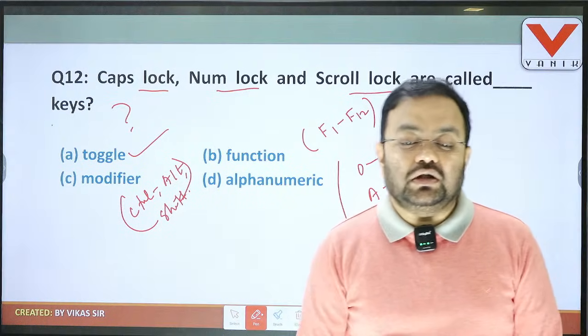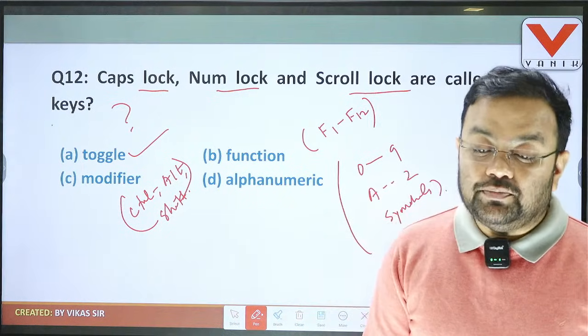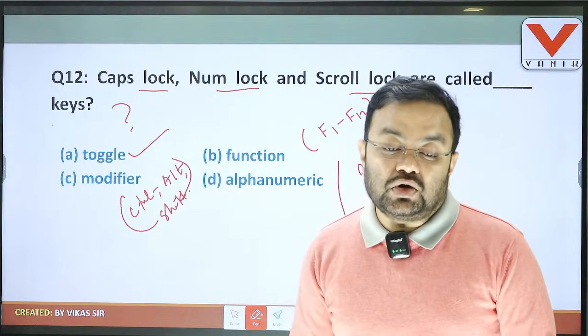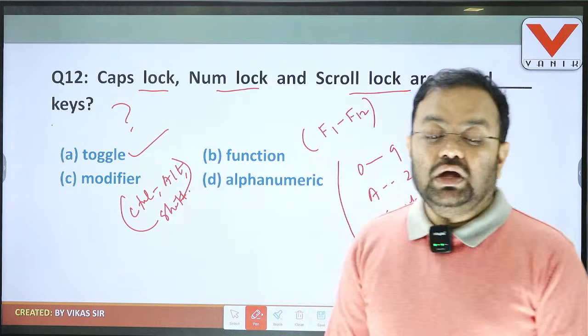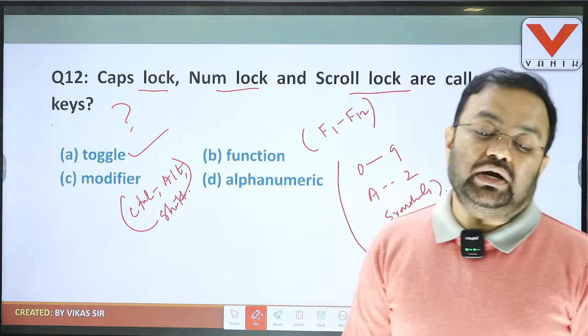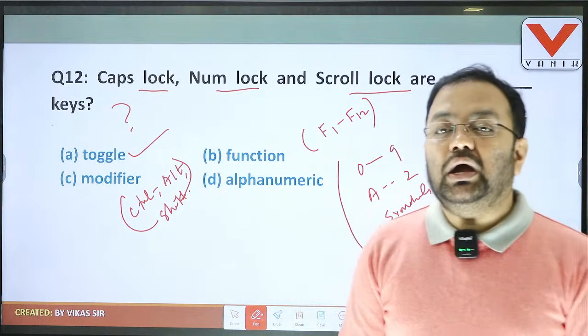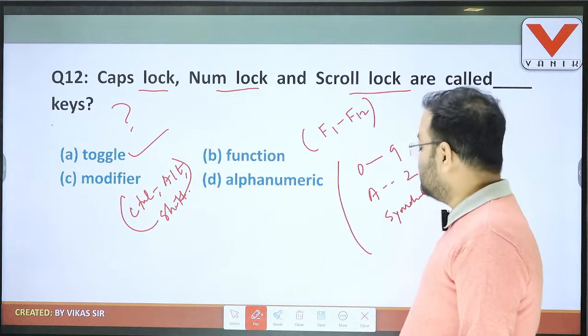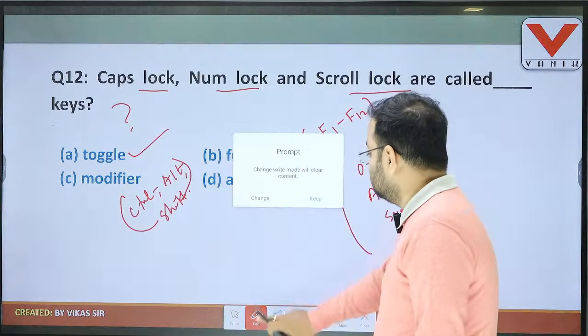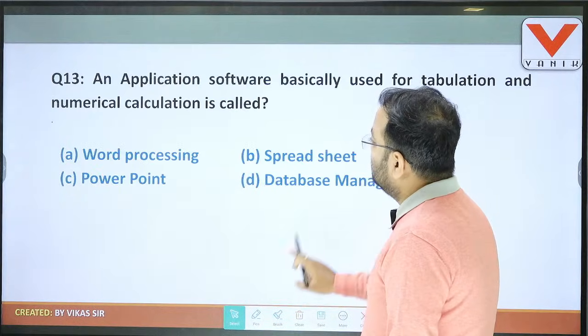So toggle keys are nothing but caps lock, num lock, scroll lock. Modifier keys, this is control, alt, shift. Function key, here the range is F1 to F12. And alphanumeric, this is alphabet A to Z, number 0 to 9 and all the symbols and special characters. Okay, so question number 12, answer is A. Then to question number 13.